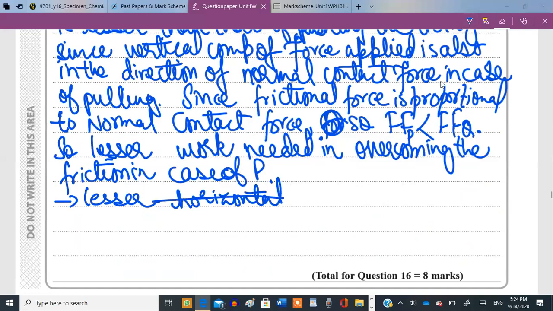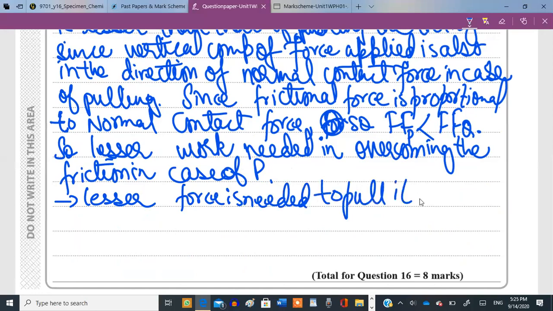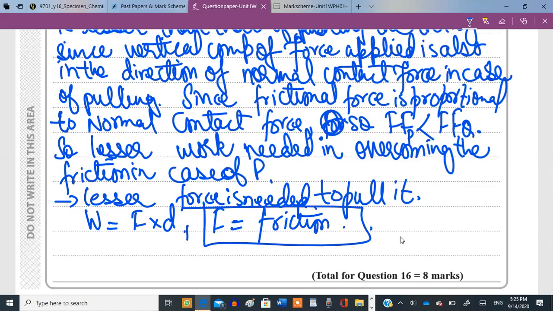Lesser force is needed to pull it, and work done is equal to force multiplied by distance, where F is actually your frictional force, the force against which you are doing the work. Okay, so this completes the answer.